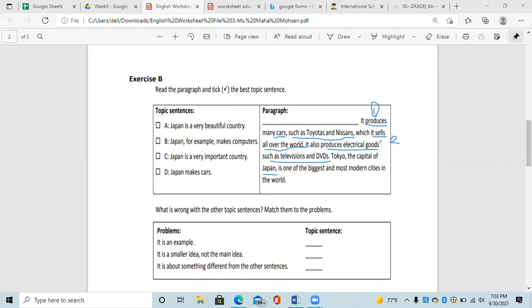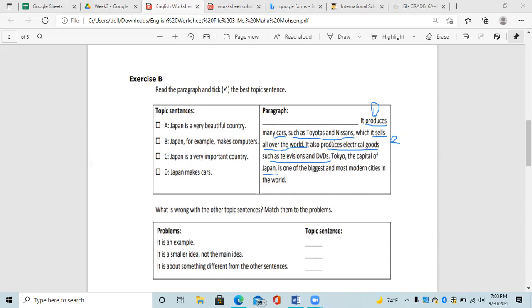It produces electrical goods, and we also gave an example such as televisions and DVDs. And then we said Tokyo, the capital of Japan, is one of the biggest and most modern cities in the world. So now we have to look at these topic sentences and look for the one that best fits with the paragraph. Japan is a very beautiful country. This one does not fit because here we are not talking about the beauty of the country. We're talking about how it's modern and one of the biggest cities in the world, Tokyo, and how Japan produces